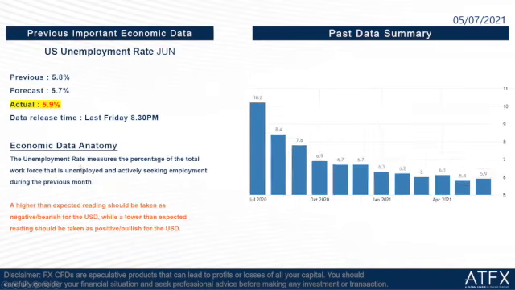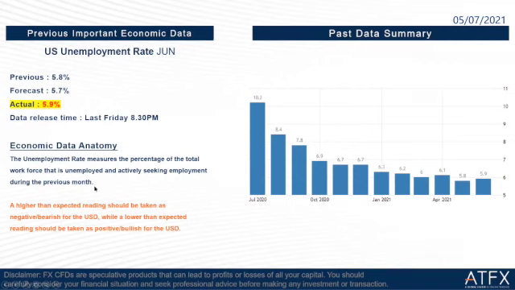The last one of the previous important economic data is the US unemployment rate for June. The previous is 5.8%, the forecast is 5.7%, the actual is 5.9%. A higher than expected reading should be taken as negative or bearish for the US dollar.